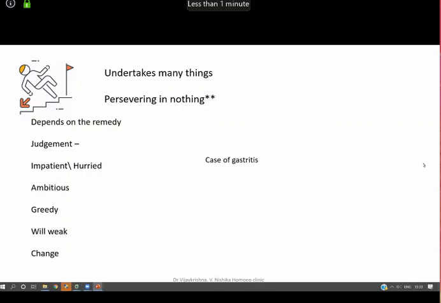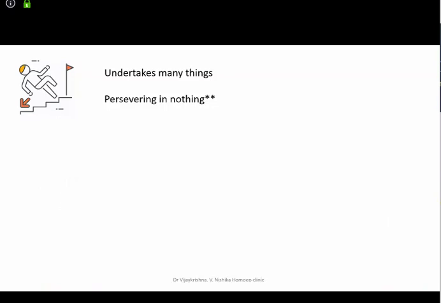Asha? Okay, sir. Before we closed, I was trying to tell you about this rubric, undertakes many things. And in the chat box, I also see a few more things, like, for example, they lose interest very quickly, etc. Absolutely fine. Now, I was trying to share a small case with you.